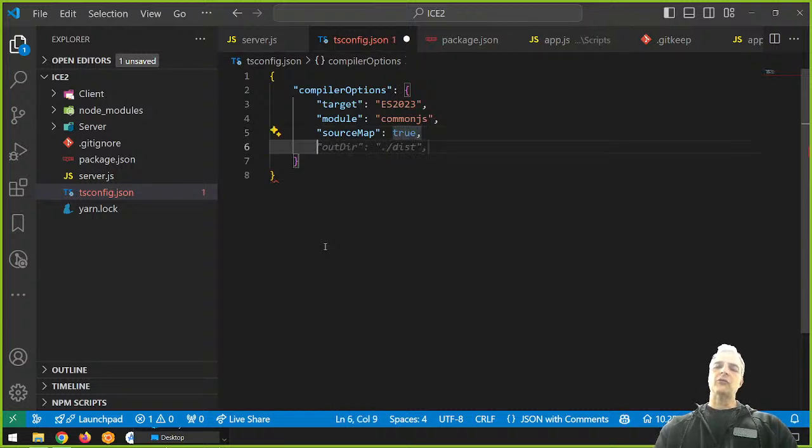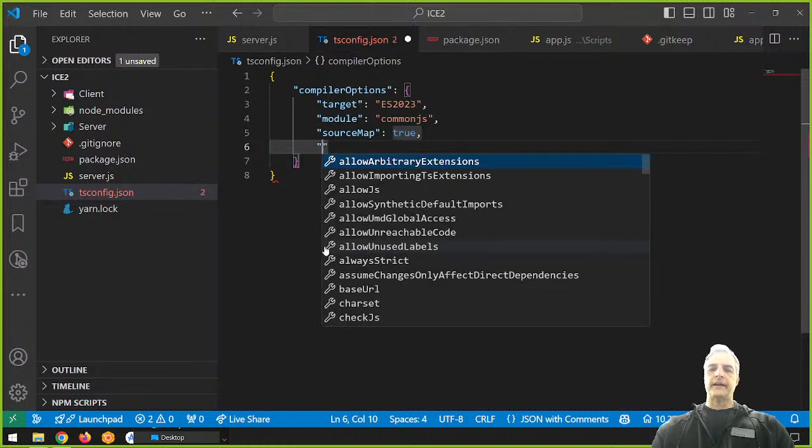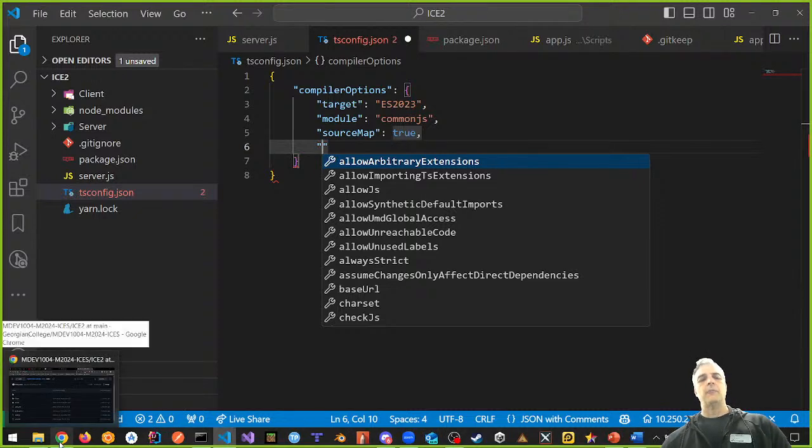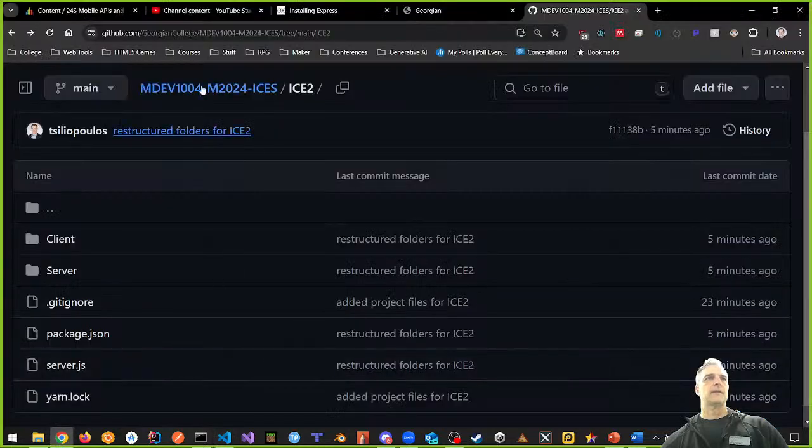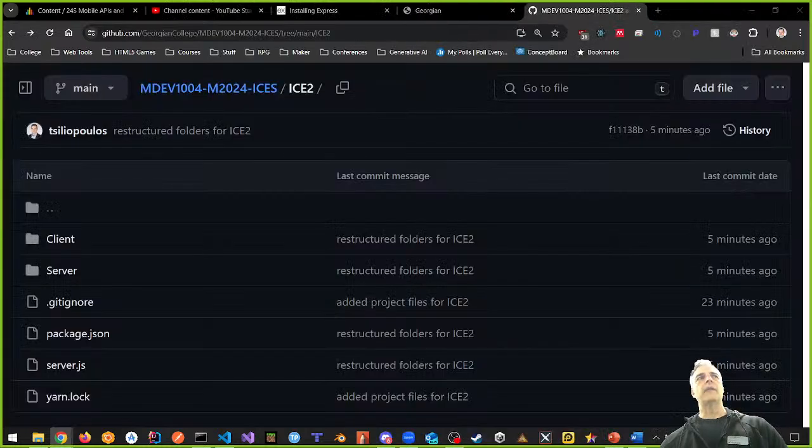I want to be able to use server side stuff, not just client side. I'm just going to grab one of these. I want to use server side TypeScript.